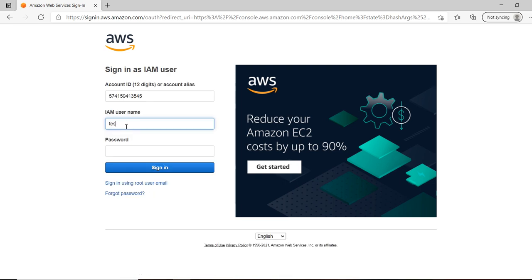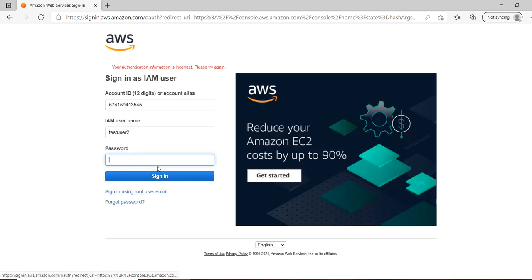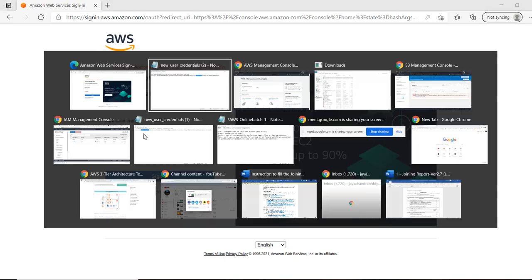Okay, IAM user is asking for test user 2. Password, I gave my custom password, right? So I'll give that. Authentication information is not correct. Please try again. Test user 2.